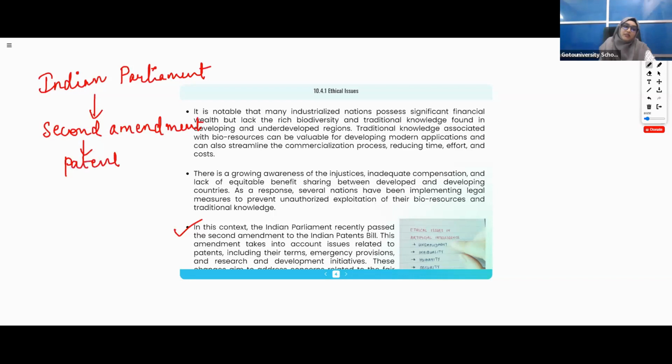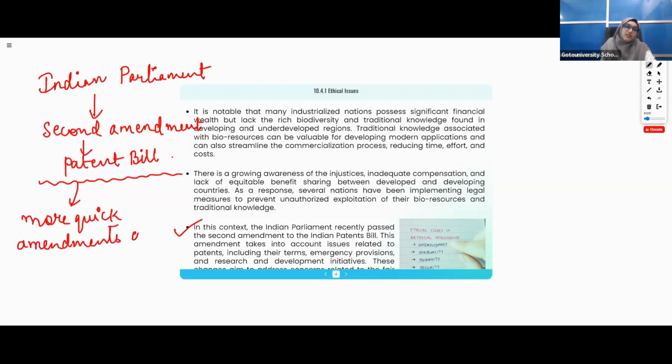What is this? They have changed something in the patent bill. What they have changed is they have made the process very quick. You can say here more quick amendments are done related to patents.